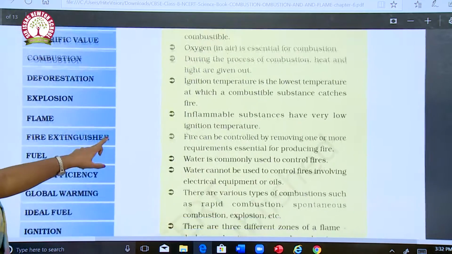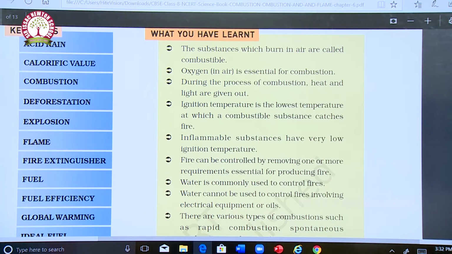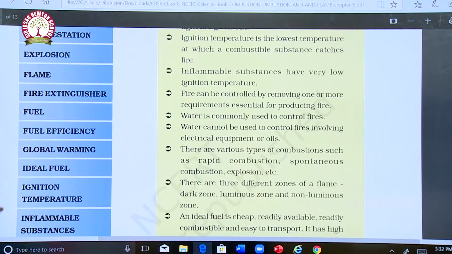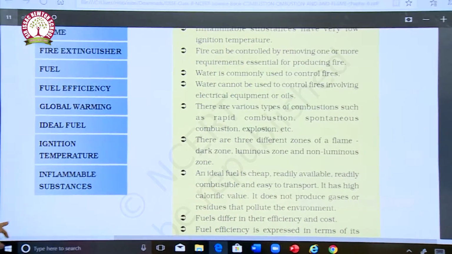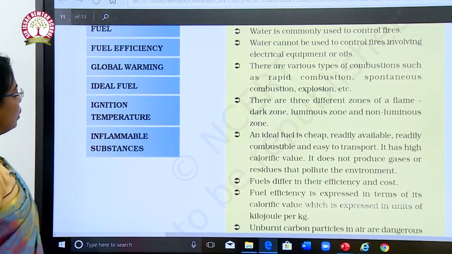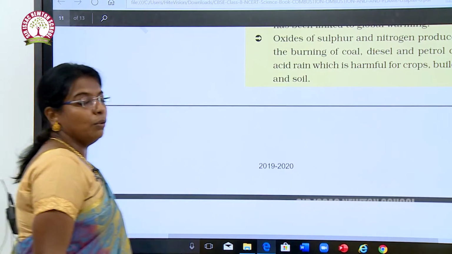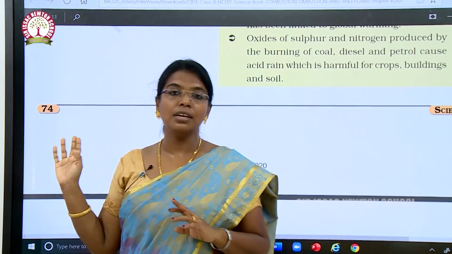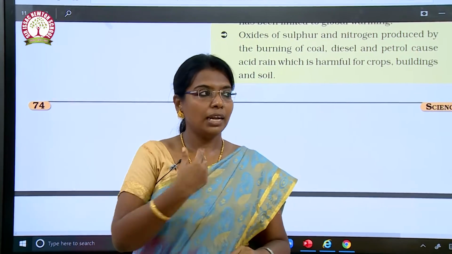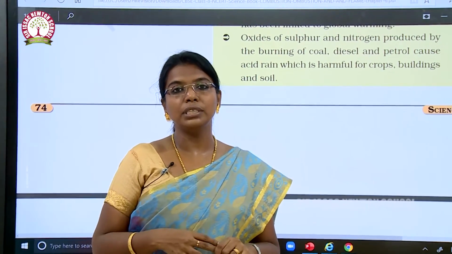Okay, so far we have seen in this lesson about acid rain, calorific value, combustion, deforestation, explosion, flame, fire extinguisher, fuel efficiency, global warming, ideal fuel, ignition temperature, inflammable substances. Is it clear, children? If you have any doubt in this lesson, you can feel free to ask me, and at the end of the session I can give you some questions. Thank you.